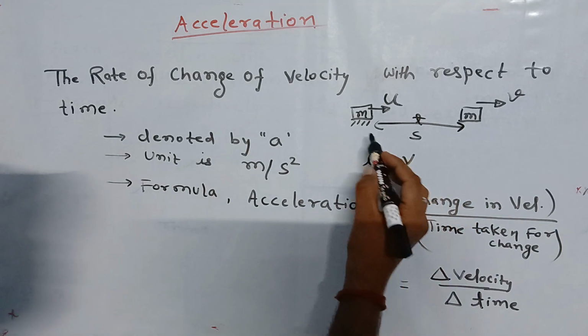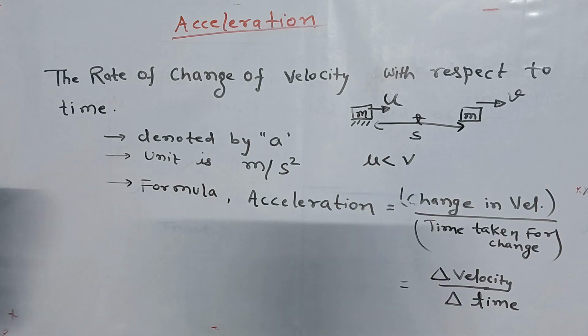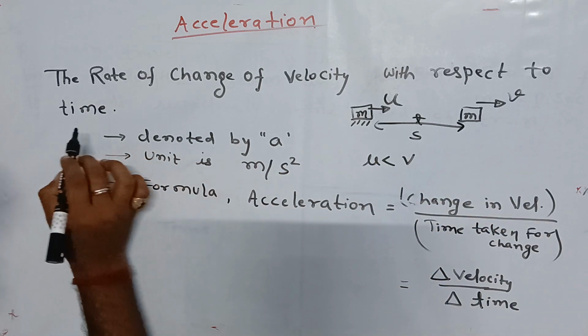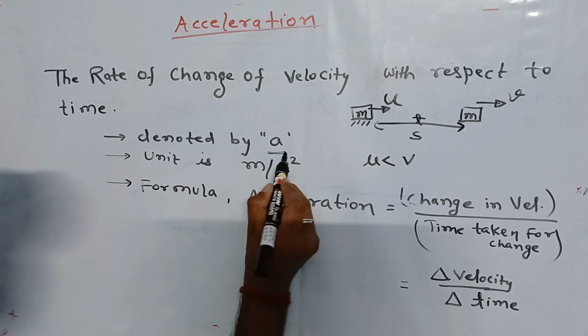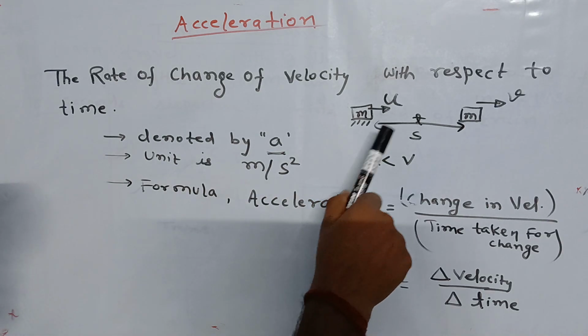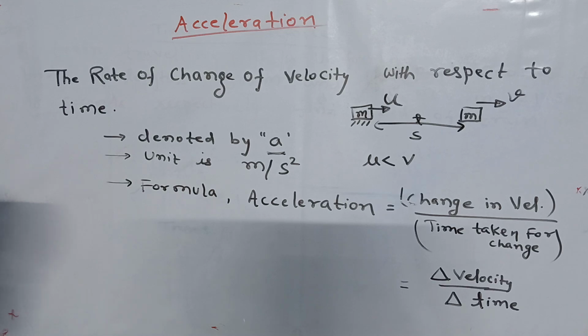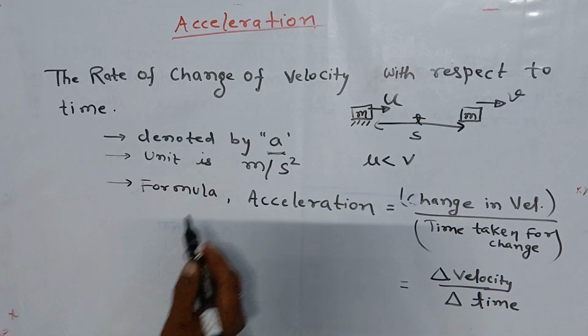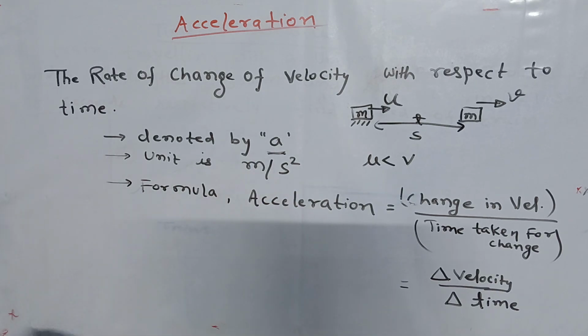So the object is increasing its speed. In this case we define the term acceleration, denoted by a. When the speed is increasing or decreasing, the object will have acceleration.